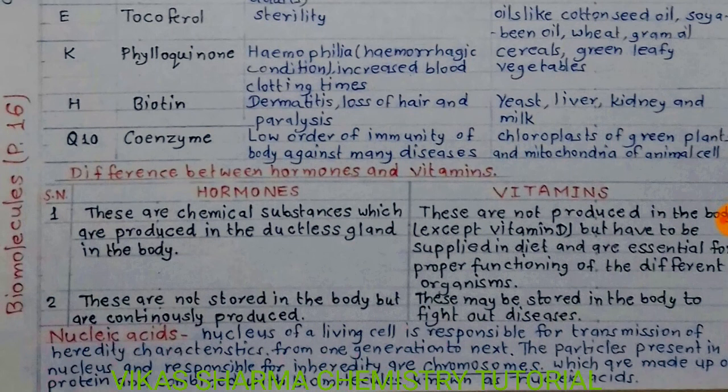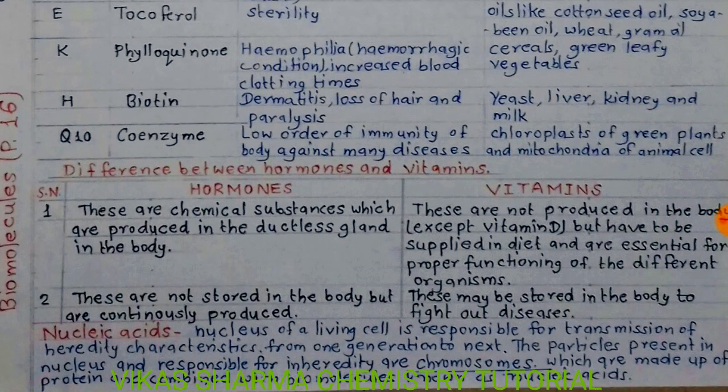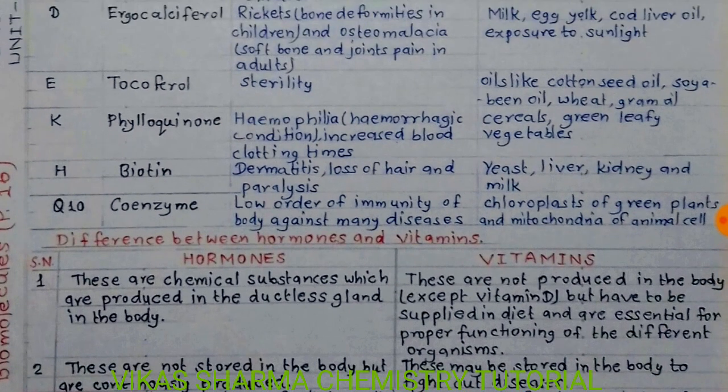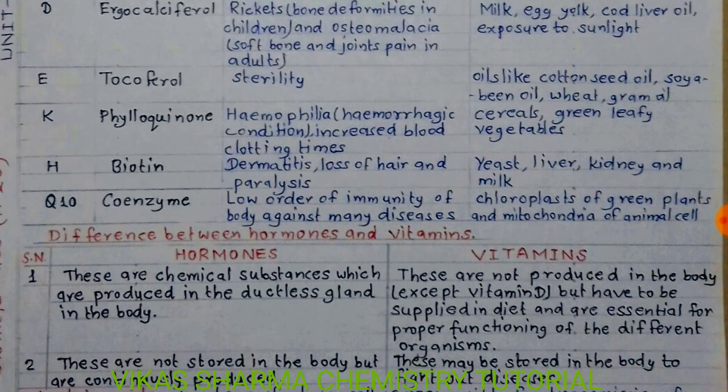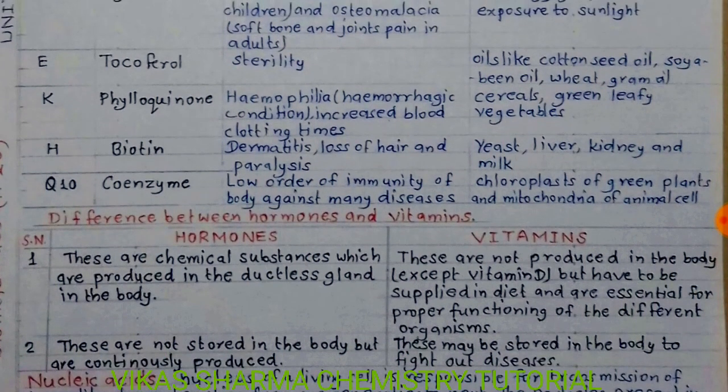So students, many times they ask what is the difference between hormones and vitamins. Hormones are chemical substances which are produced in the ductless glands in the body, but vitamins are not produced in the body, except vitamin D, but have to be supplied in diet and are essential for proper functioning of the different organisms. Students, second big difference is that hormones are not stored in the body but are continuously produced. But vitamins may be stored in the body to fight disease.